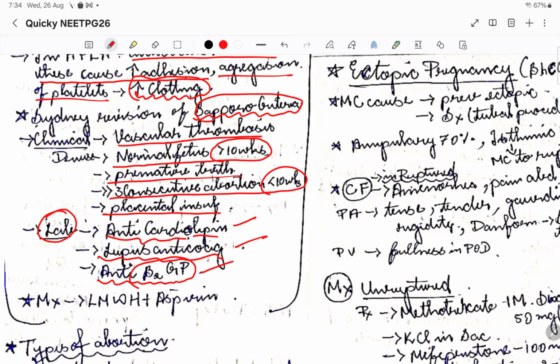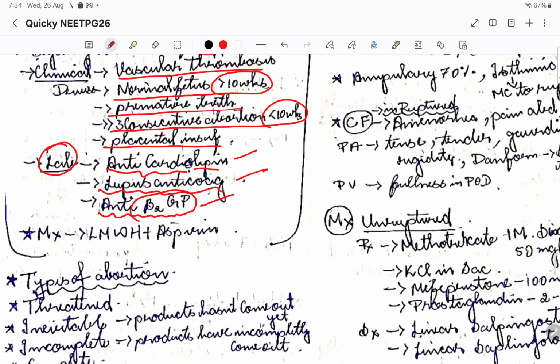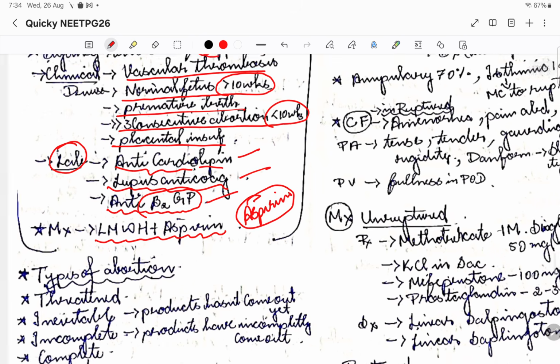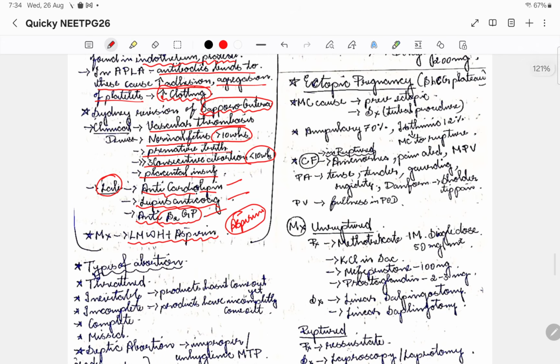Coming to management, it is going to be low molecular weight heparin and aspirin that we give. If the current patient is suspected to have APLA, this is the regime that we follow: low molecular weight heparin and aspirin. Suppose there is a risk of an APLA mother who is not currently pregnant and wants to conceive again, we go for aspirin as prophylaxis. Please remember, it is only aspirin. If it is a current pregnancy, we add LMWH.